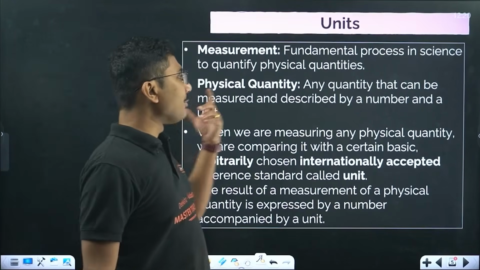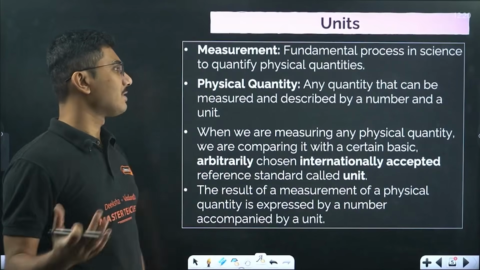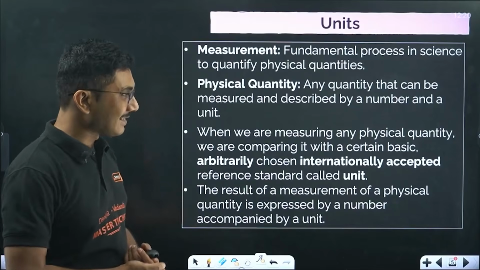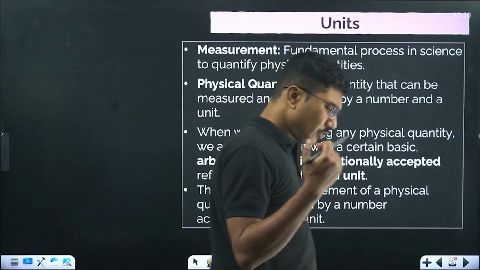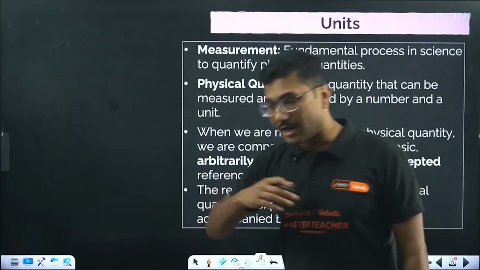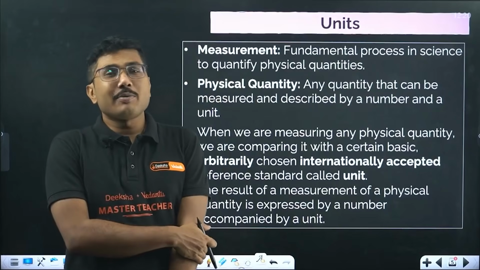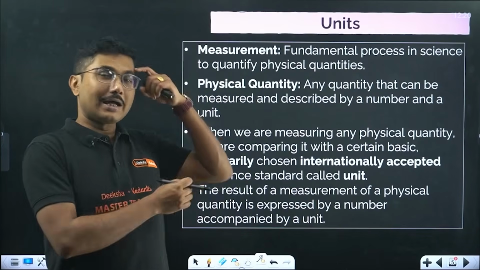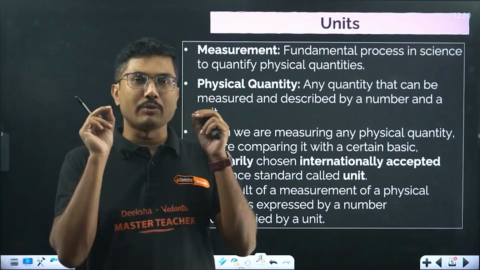When we are measuring any physical quantity, we are comparing it with a certain basic, arbitrarily chosen, internationally accepted reference standard called a unit. So what is this unit? A unit is basically something which is arbitrarily chosen. Arbitrarily means you cannot put a proper scientific logic to everything, like why this much length is 1 meter, or why this much weight is 1 kilogram.